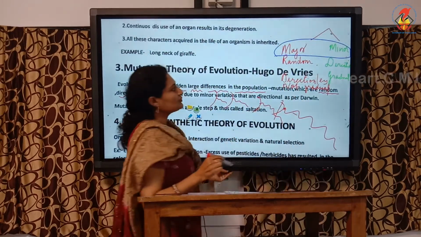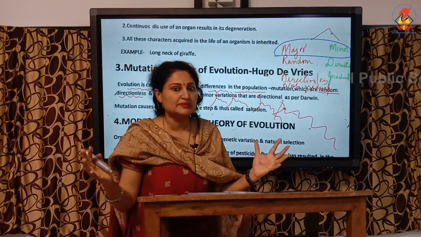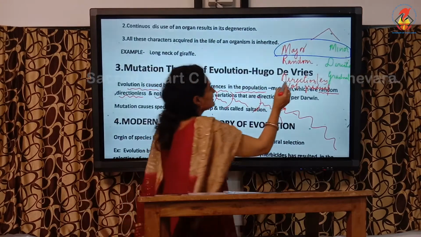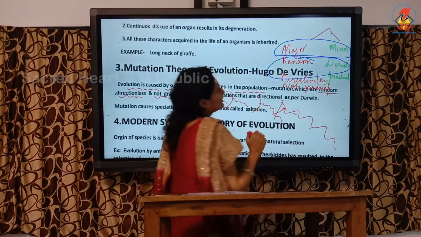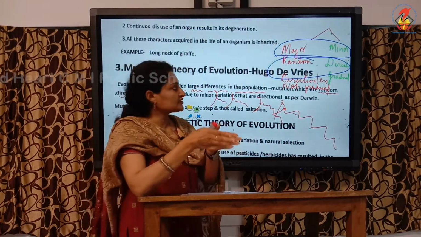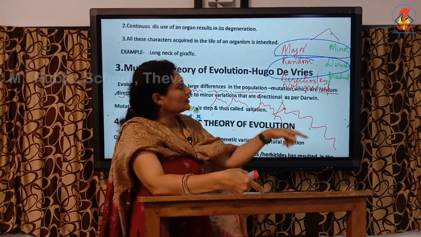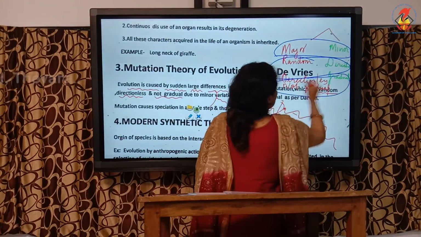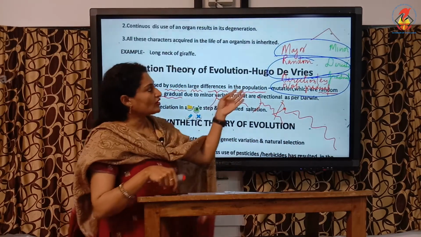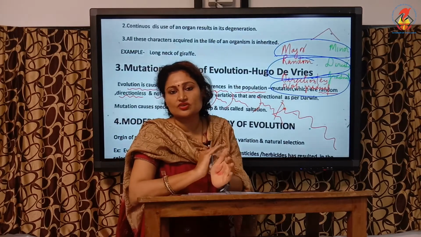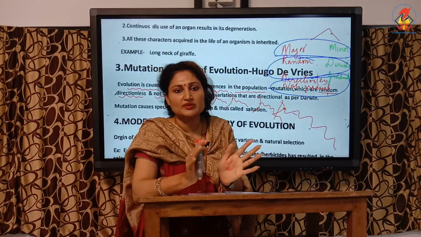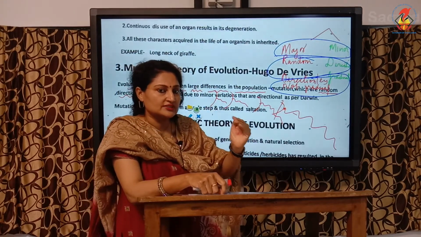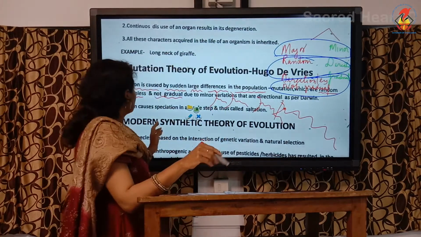First difference, according to mutation theory, the changes are major, big changes, whereas according to Charles Darwin's theory, the changes are very minor. Then second, the changes are directionless, whereas in Charles Darwin's theory it is directional. And last is that the change is not gradual. According to mutation theory, it is not at all a gradual process. All of a sudden it appears in the population and then disappears. Whereas here it is a very gradual change. Slowly we can see the gradual changes. Okay.